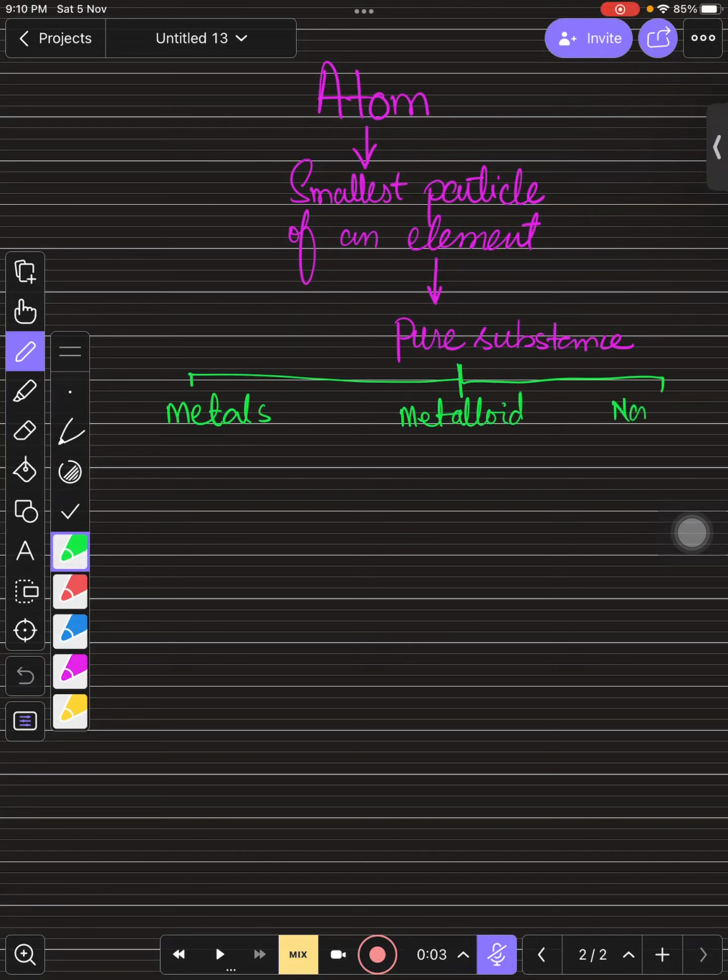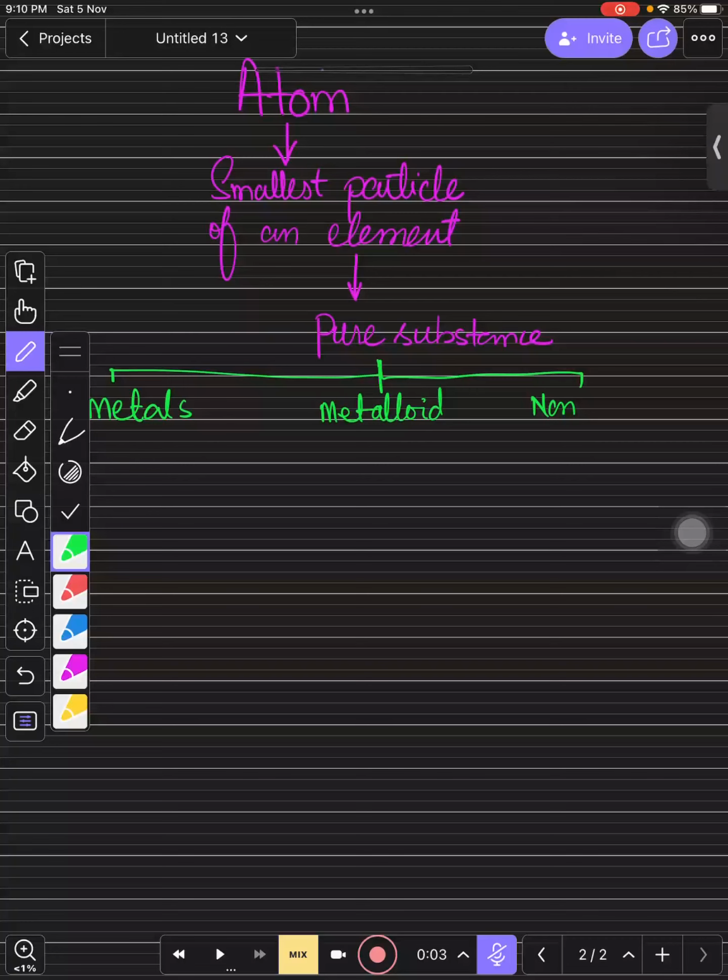If you talk about elements, Allah has given you 118 elements in this world, okay? We have 118 elements in the periodic table, which we have received from nature, okay? Those 118 elements are distributed among metals, non-metals and metalloids, okay kids? So I just want to ask Ali, can you please tell me, have you ever seen any element till today?